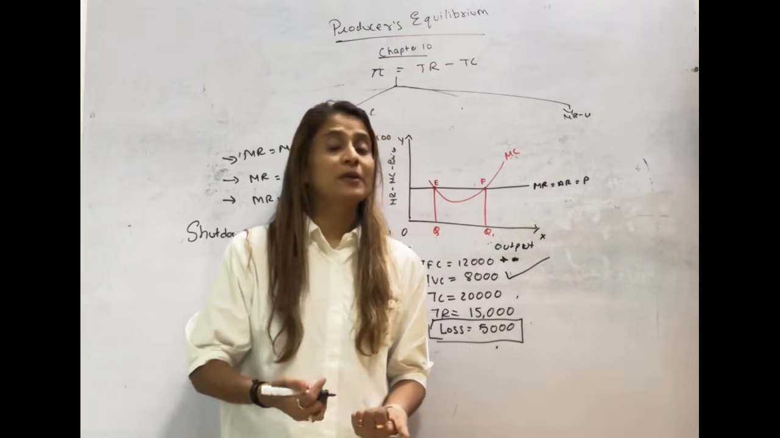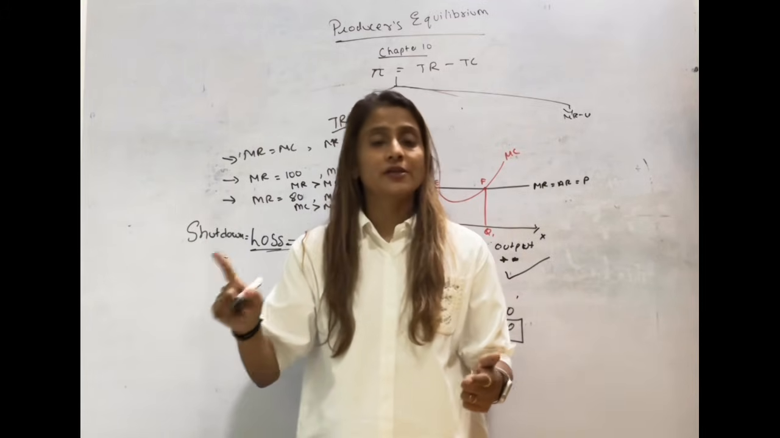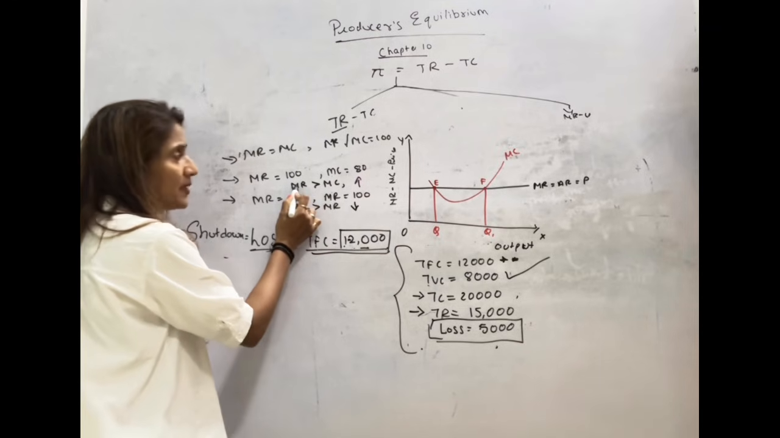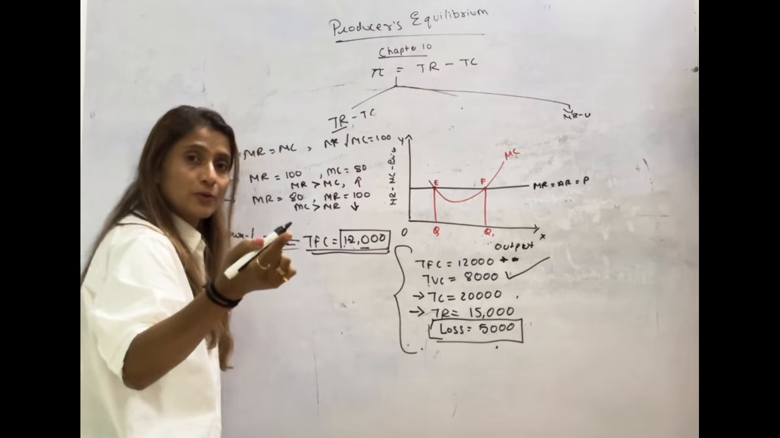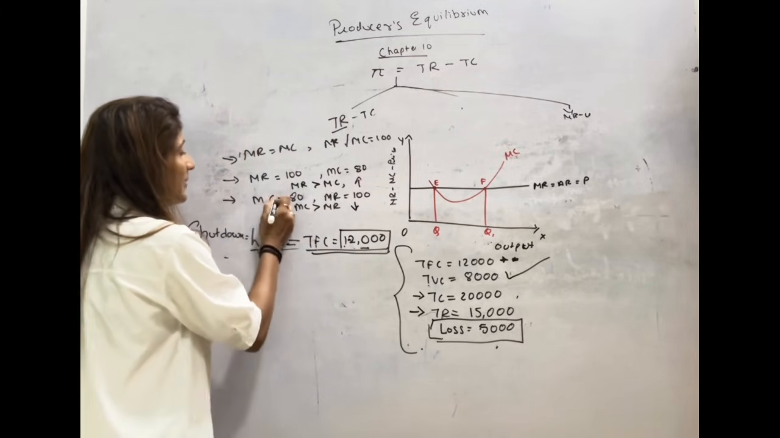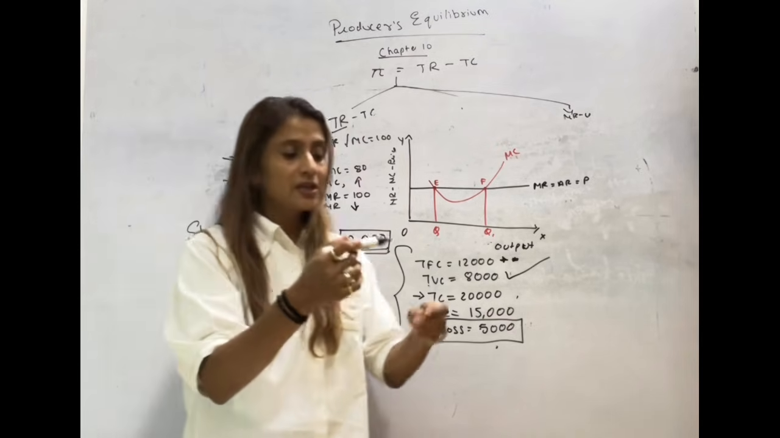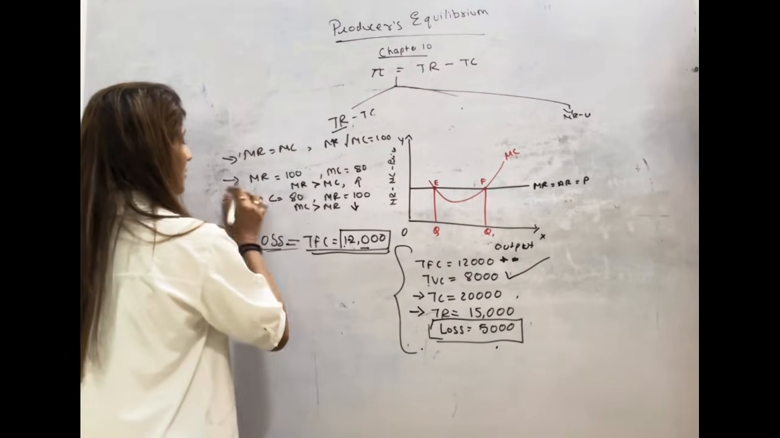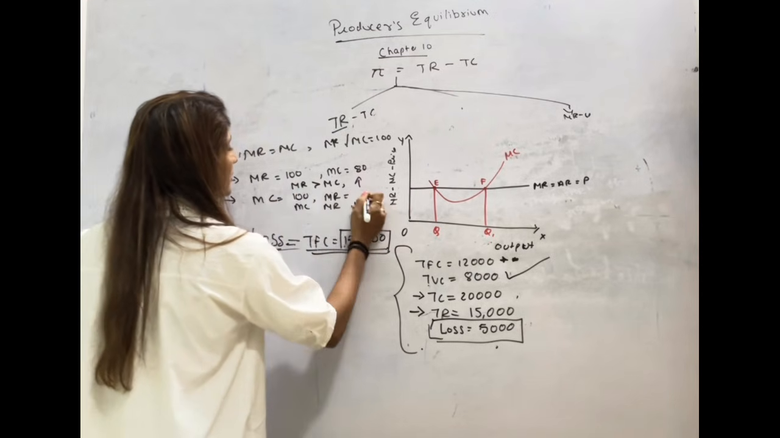And as I told you in the beginning, equilibrium is that point where you neither want to increase nor want to decrease. If your MR and MC are not equal, you can come across two situations. Maybe your MR will be more than MC, so then you will produce more to increase your profit. Maybe MC can be more than MR. In that case, you will produce less. An additional pen... MC is, sorry, my MC is 100, I'm so sorry, 80.